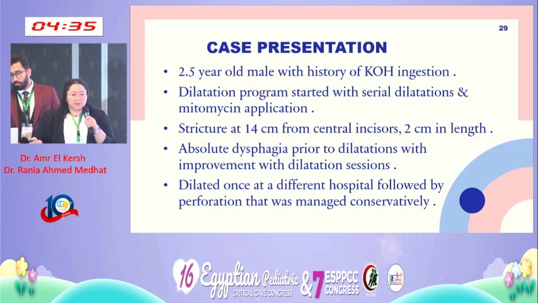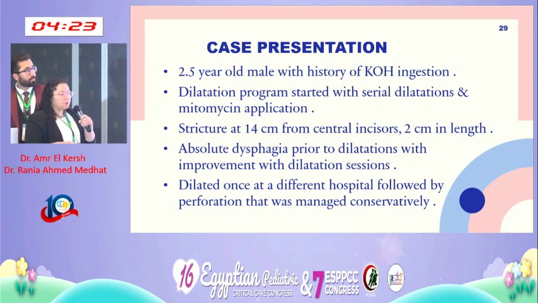We started him in our dilatation program, where we start dilatation 6 weeks after the ingestion with regular dilatations, and then we space them out gradually, guided by the symptoms of the patient. We almost always use adjunct treatment with dilatations, either steroid injection or mitomycin C application during the dilatation session. With this patient, we had used mitomycin C application on the stricture site. His stricture was 2 centimeters in length.